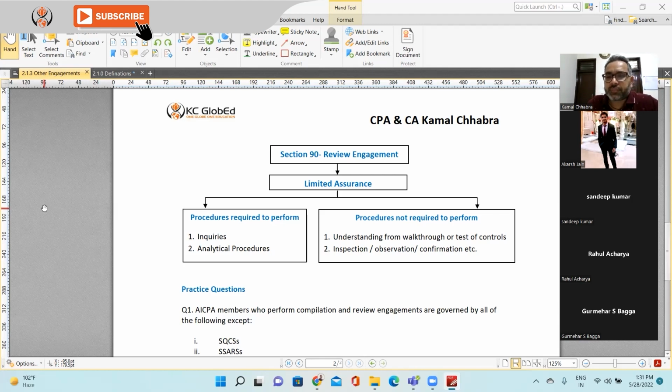So in option 1, they give you understanding from the walkthrough or test of control. And second option, they will give you inspection, observation, and confirmation procedure. Number 3, they will give you inquiry and analytical procedure. Number 4, they give you all of the above. So you need to select the best right answer for the review engagement. In the review engagement, the third answer is the best right answer, in which you need to perform the inquiry and analytical procedure. Right? Make sense?